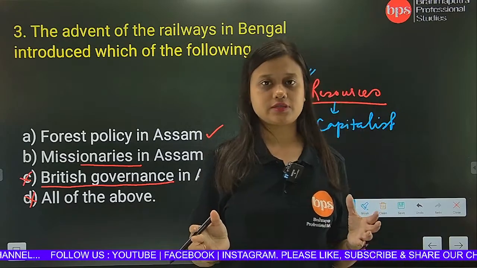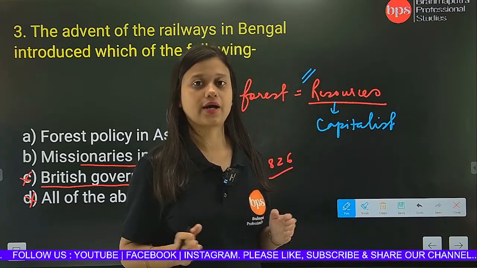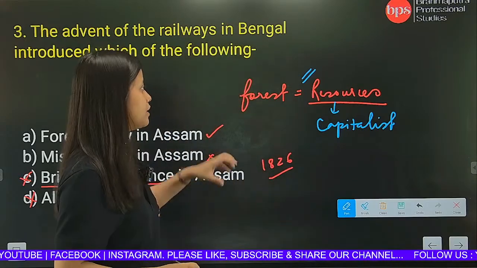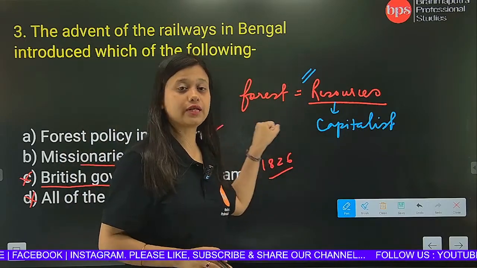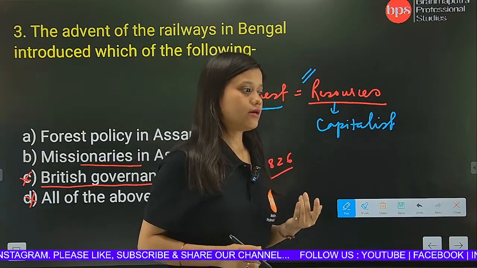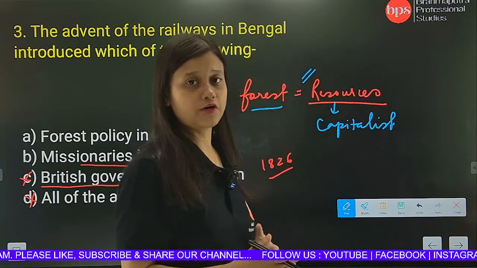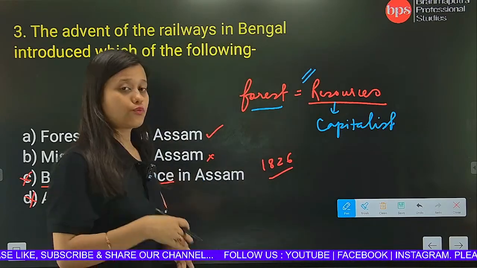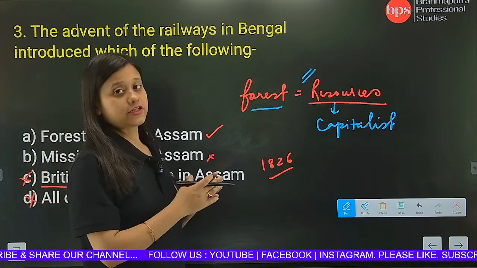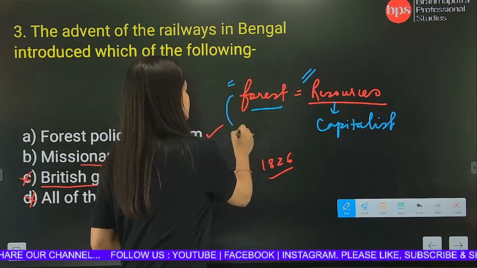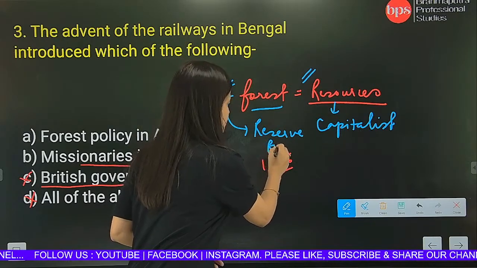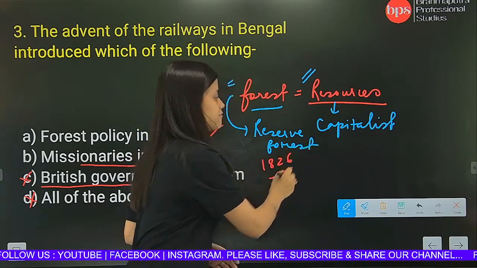Now there is a forest, and those forests were occupied by some of the tribals. And now the Britishers want to amass this forest, they want to take control of this forest. But in those forests, there were a lot of tribals living. So what the Britishers did, they actually started something called reserve forest, a concept called reserve forest.